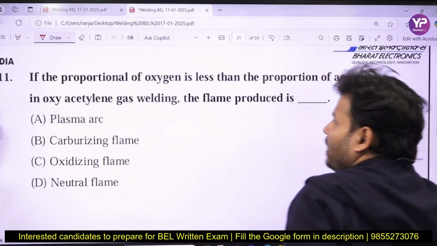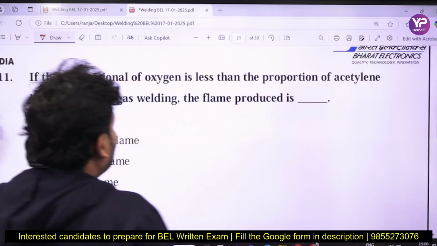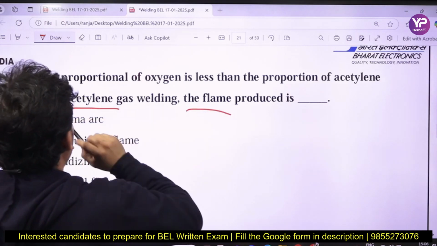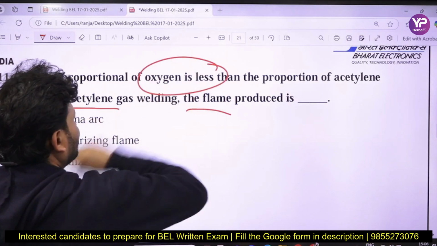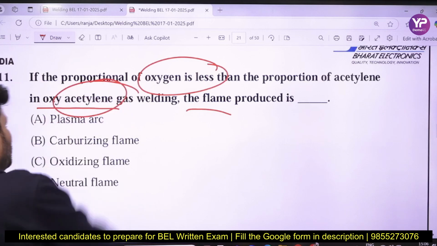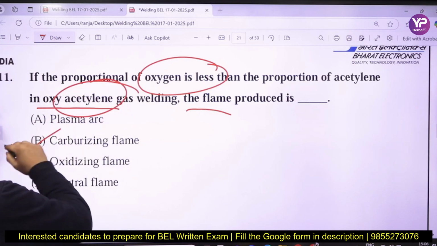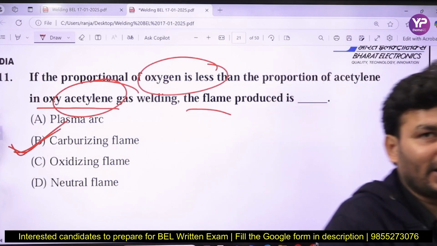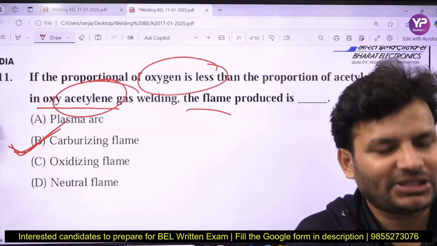Next question. If the proportion of oxygen is less than the proportion of acetylene in oxy-acetylene gas welding, then the flame is what? The proportion of oxygen is less than that of acetylene, so it will be the carburizing flame. Meaning if acetylene is more, then it will be the carburizing flame. Here we can see it is very clearly mentioned in the question.